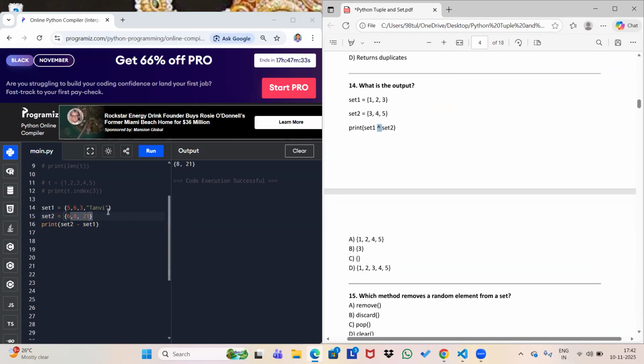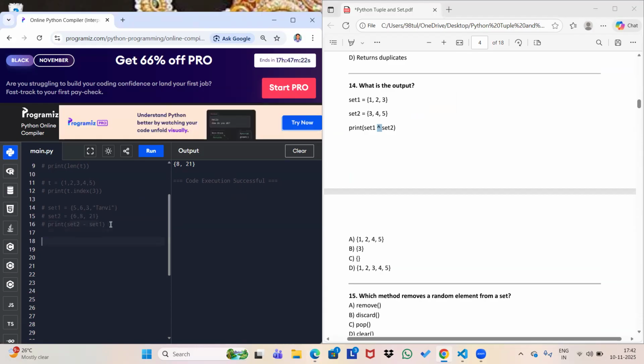So let me show you with the same example. Okay, let me create another set. I'm giving you the same example so it will be better to understand. Suppose I'm writing set 1, assigning operator, within curly braces 1, comma 2, comma 3.